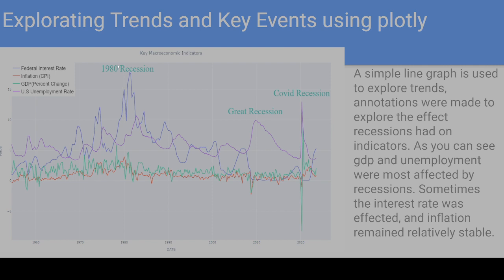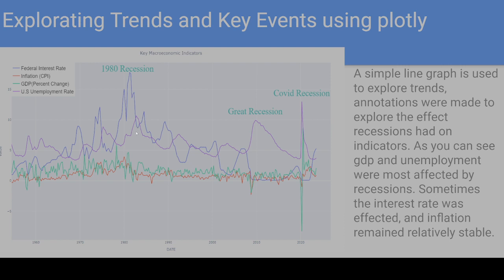And as you can see, there are three recessions that occurred after 1970, and sometimes the interest rate is very high in response to those recessions.